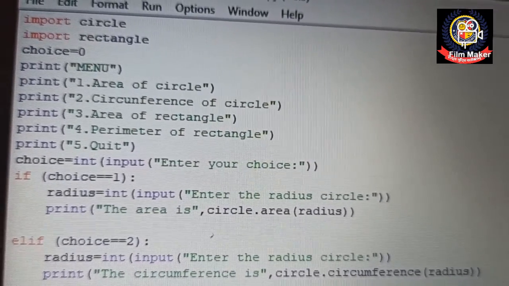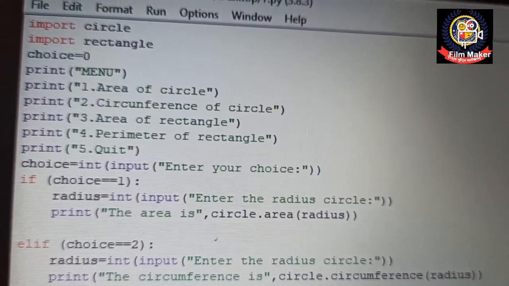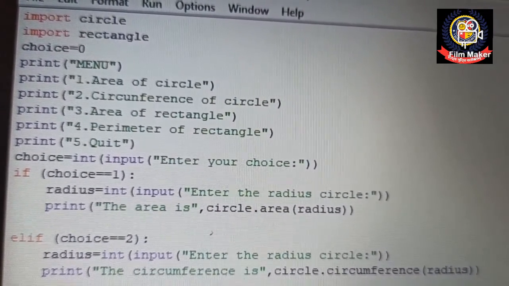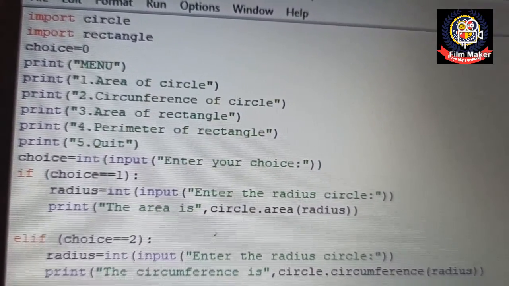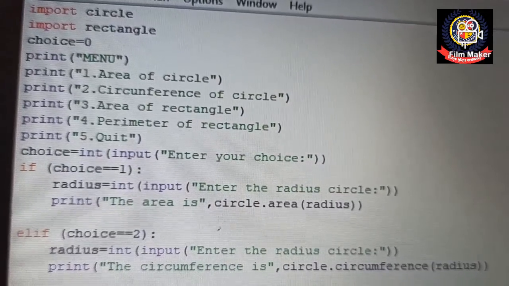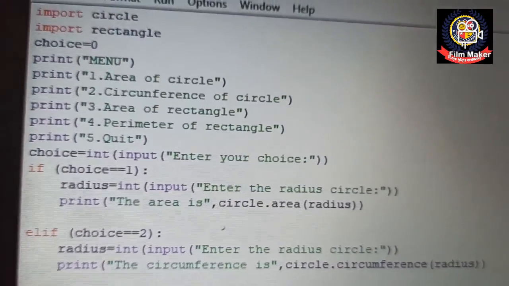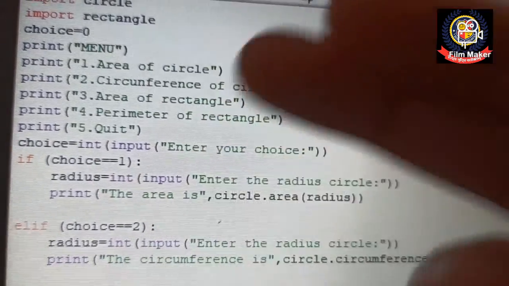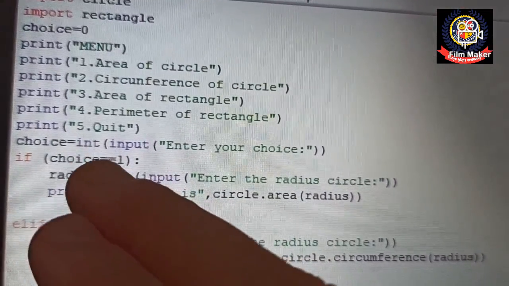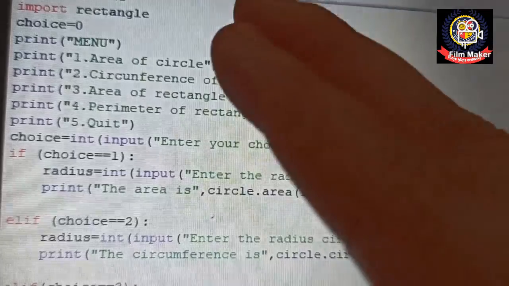Now I have taken a variable with the name choice, and the value assigned to this variable choice is 0. Then I have used the print function and mentioned menu, then print area of circle, circumference of circle, area of rectangle, perimeter of rectangle, and then quit. This is the menu that will be available by default. Then I have asked for the choice, I have mentioned in input, enter your choice. Now I want the user to enter the choice.